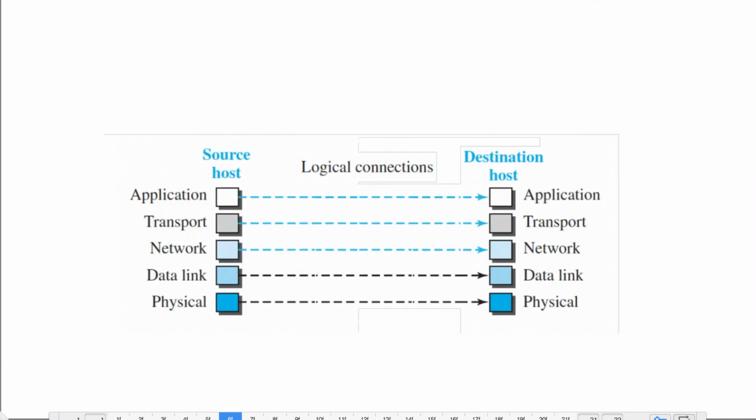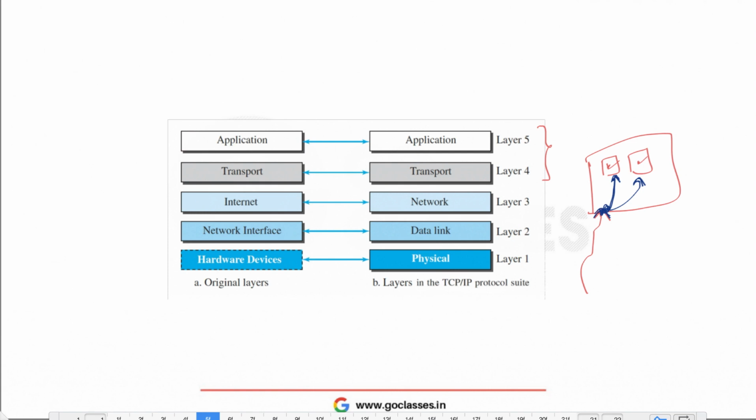Now we can think of these layers as a logical connection. If I'm sending some packet, let's suppose there are 5 layers here in the host machine, and 5 layers here in the server machine. If I'm sending a packet from here to here, it will go through the 5 layers, right? So I can assume that there is some logical connection between these layers.